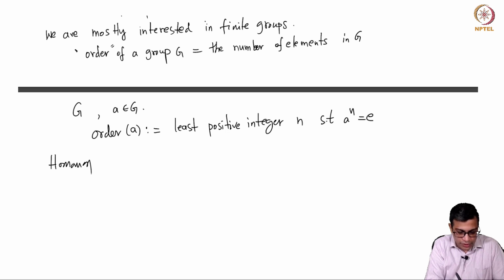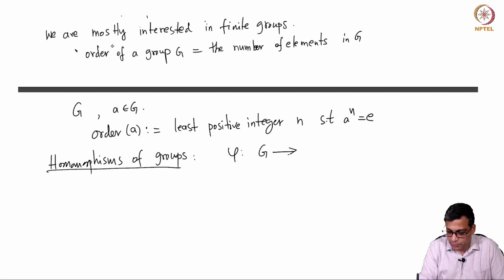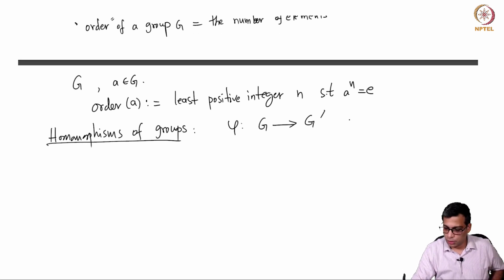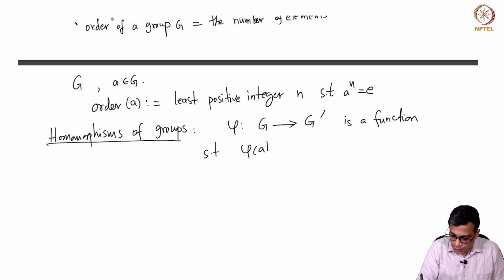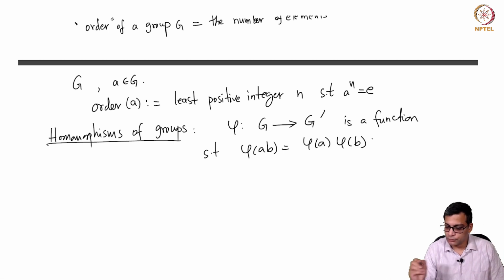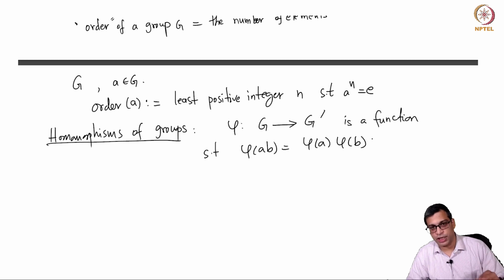Okay. So, we have also the notion of homomorphisms, which is very important for us. Homomorphisms of groups. So, if you have two groups G and G prime, what is a homomorphism? It is a function phi such that phi of ab, very simple, right, equals phi of a times phi of b. So, the multiplication in G and multiplication in G prime are compatible through this map.